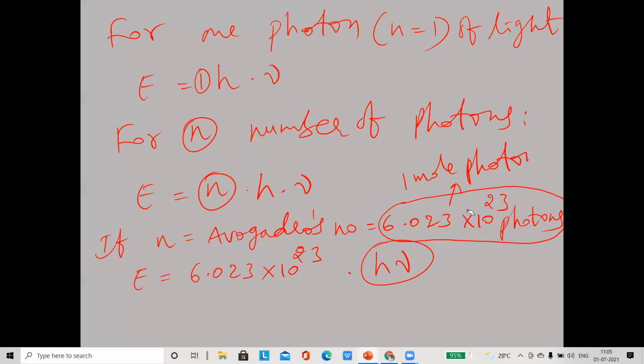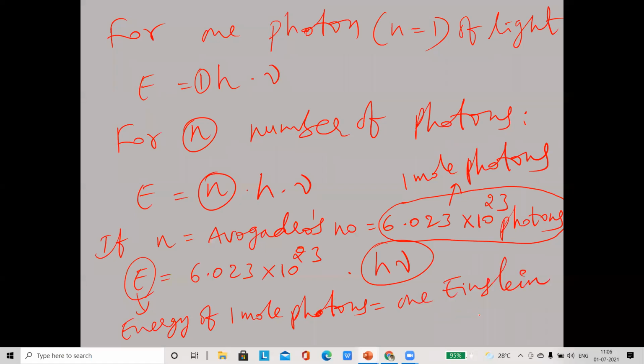So for 1 mole photons, that is for Avogadro number of photons, the energy will be E equal to 6.023 into 10 power 23 photons into h nu. This energy of 1 mole photons is called Einstein. The energy of 1 mole photons is equal to 1 Einstein.